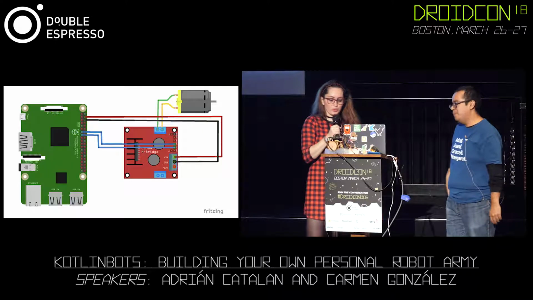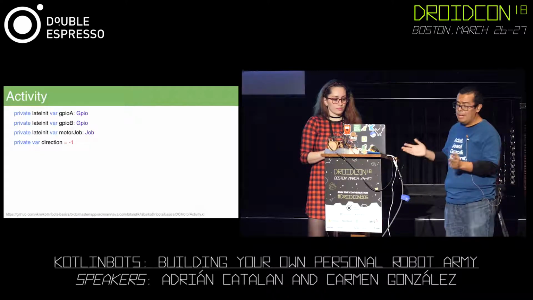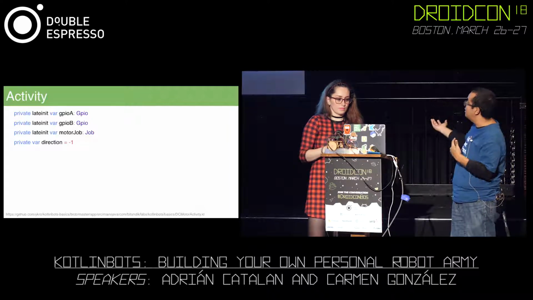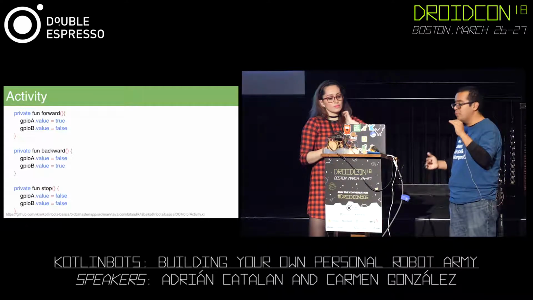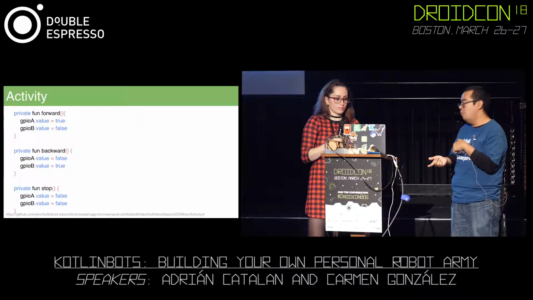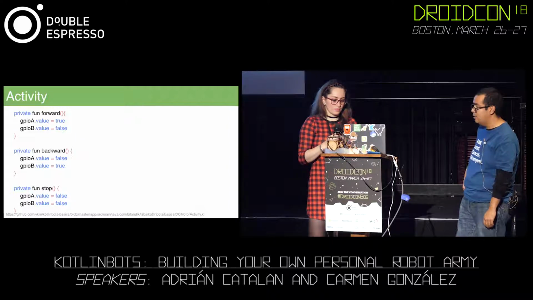If you were able to light the LED, you will be able to control the DC motor using the H-bridge. We just need exactly the same code. We're using 2 connections instead of just 1. Having 1 on true and 1 on false will move forward. Switching those moves backward. And both on false, it will stop the movement.